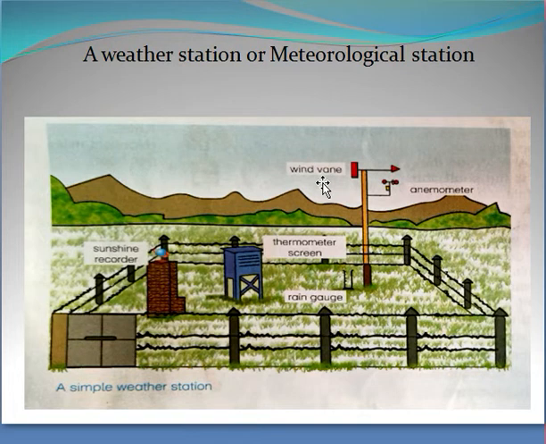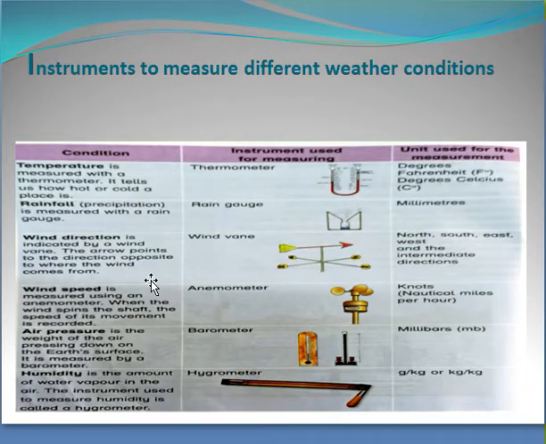We have wind vane, anemometer, thermometer screen, rain gauge and sunshine recorder. These are different instruments to measure weather conditions. Students, this chart is in your book on page number 8. You can see this from your book.